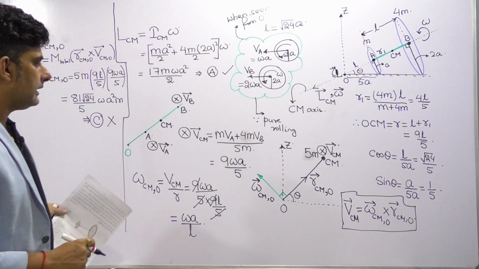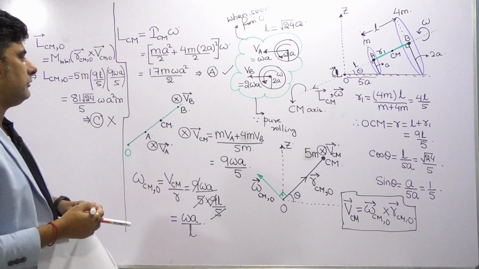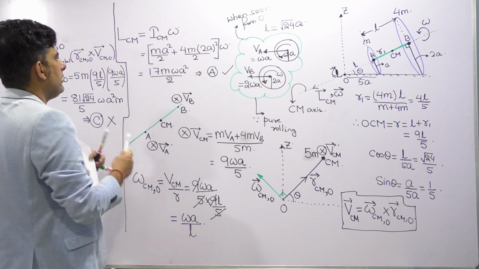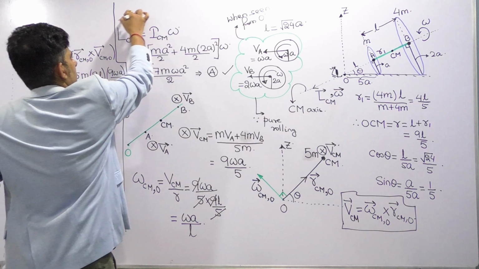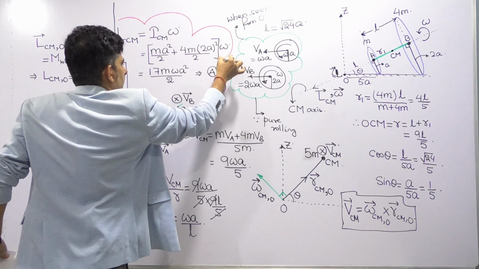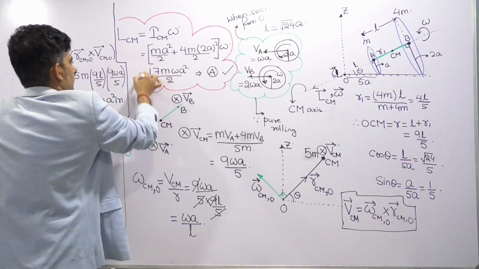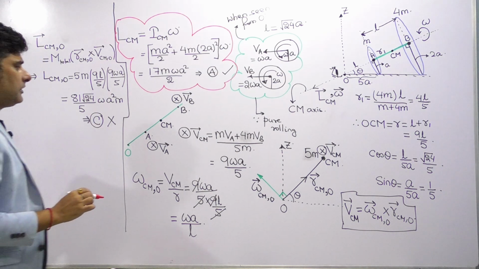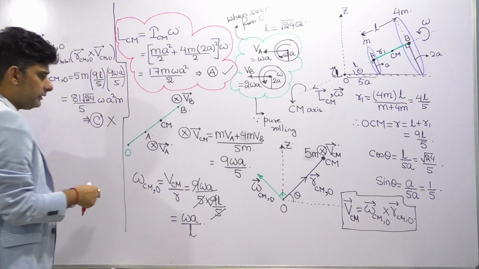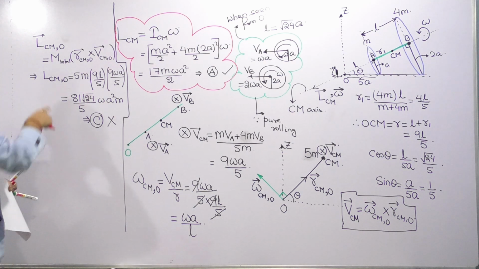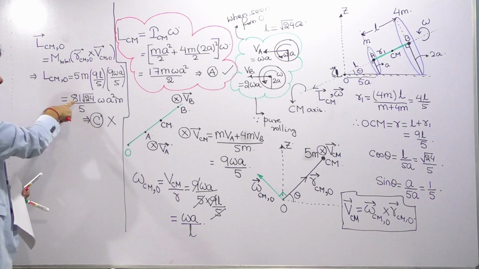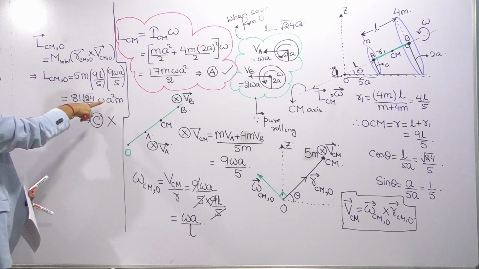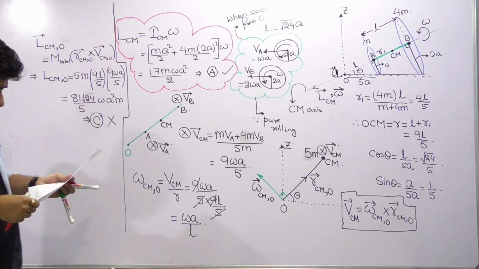Till now we have seen which option we are getting as correct is option A. So option A we obtained first here. This is correct. Rest of the terms, what you can see is LCM with respect to O, the value is not 81 m omega a square exactly, it is different. So C option is wrong.